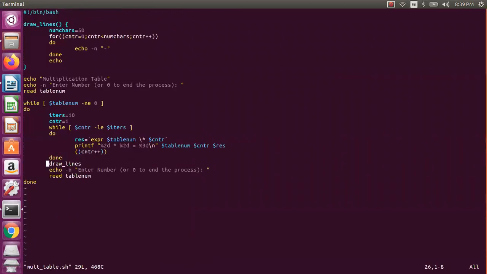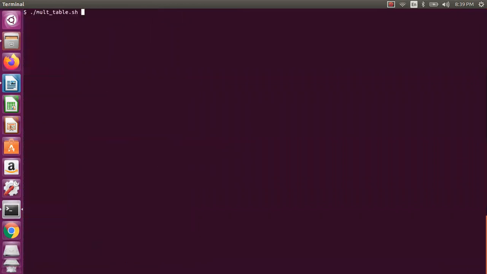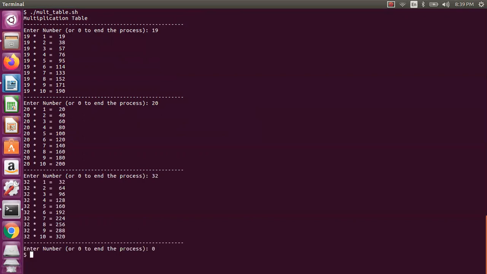Maybe before, yeah, let us write the draw lines here itself. Okay, so now if you see, you have the multiplication table, for 20, 32, any table, and 0 to exit. So this is how you will be doing this particular program.